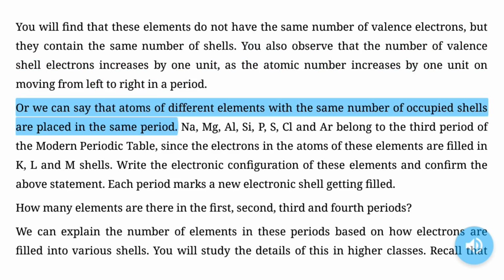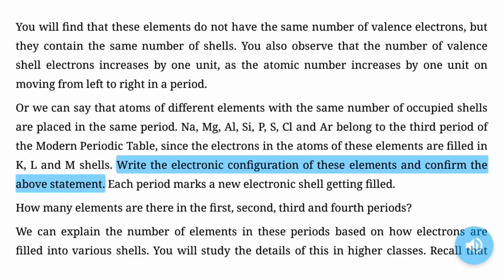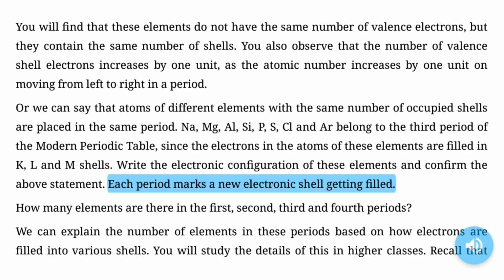Or we can say that atoms of different elements with the same number of occupied shells are placed in the same period. Now, Mg, Al, Si, P, S, Cl and Ar belong to the third period of the modern periodic table, since the electrons in the atoms of these elements are filled in K, L and M shells. Write the electronic configuration of these elements and confirm the above statement. Each period marks a new electronic shell getting filled.